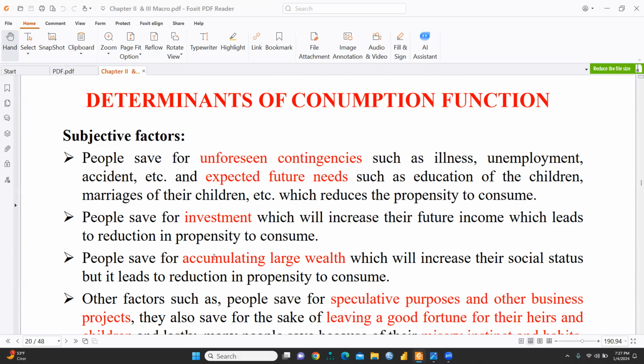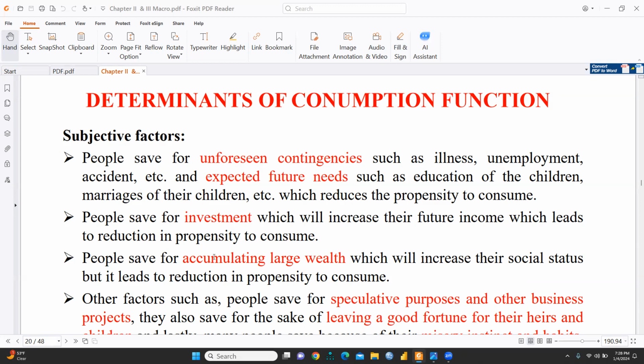People save for unforeseen contingencies such as illness, unemployment, accident, etc., and unexpected future needs such as education of their children, marriages of their children, etc., which reduce the propensity to consume. So the consumption function depends on this subjective factor. Unforeseen contingencies might be possible, for example a disease. You might be hospitalized, and at that time you need liquid money, so because of this you are consuming less and saving more.